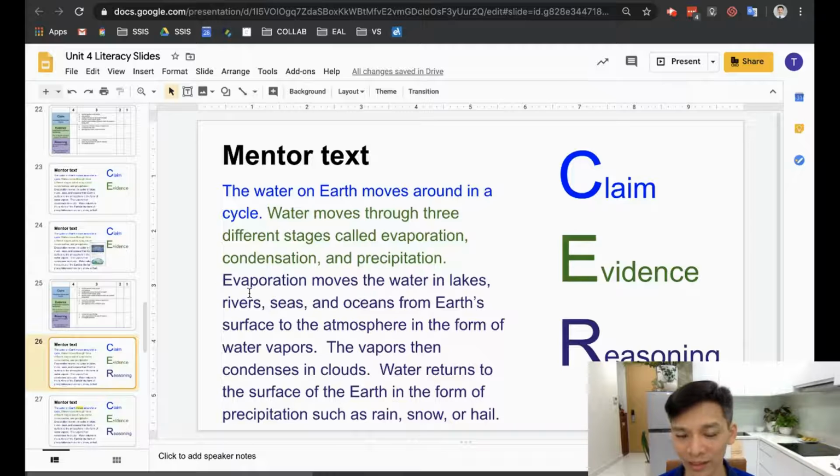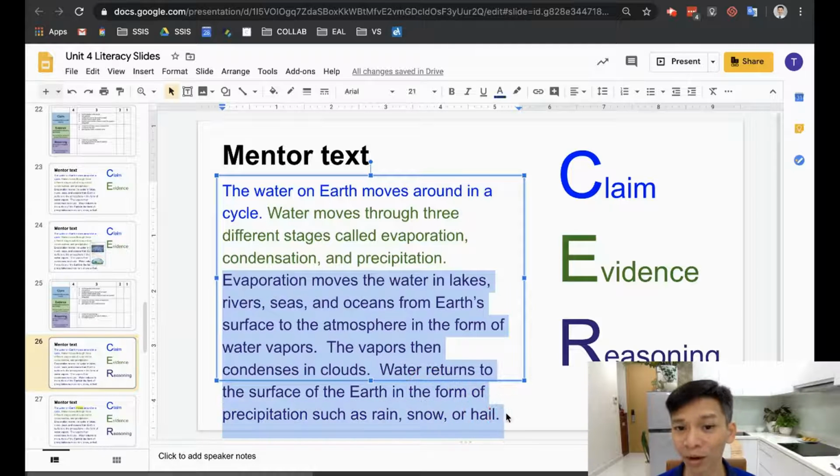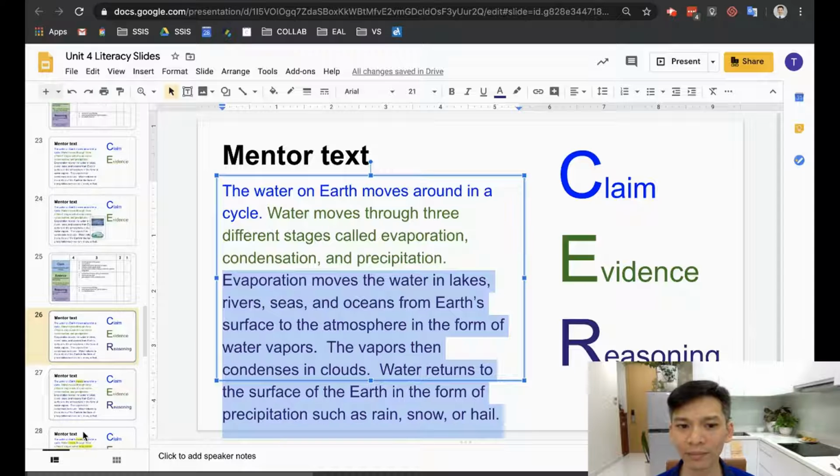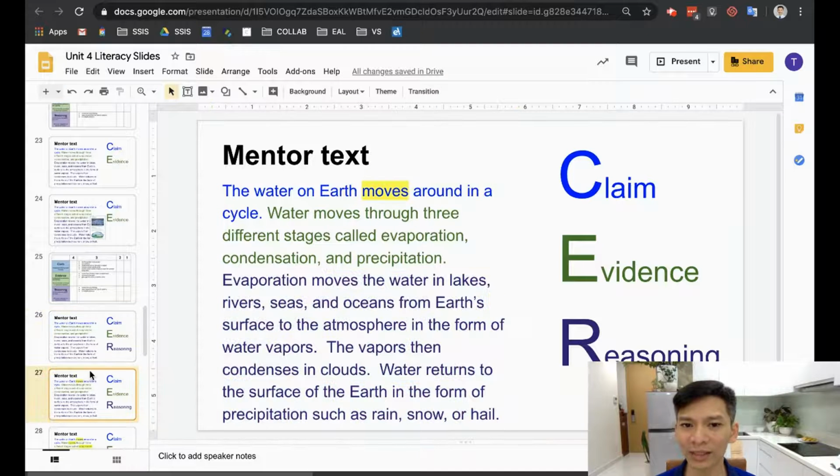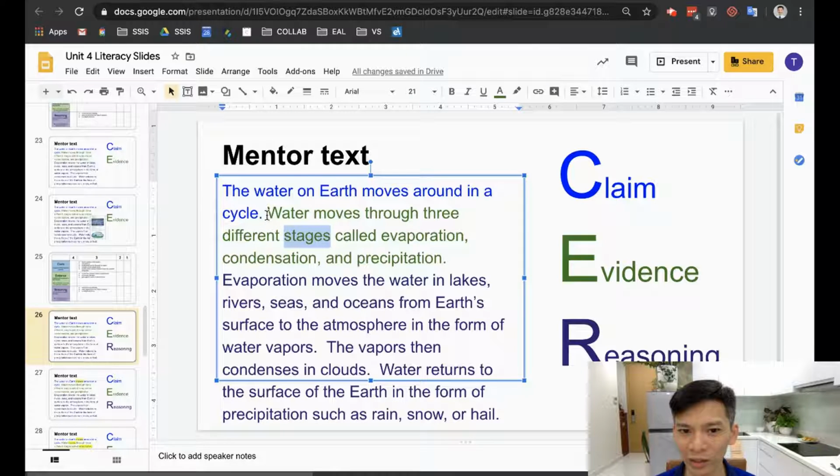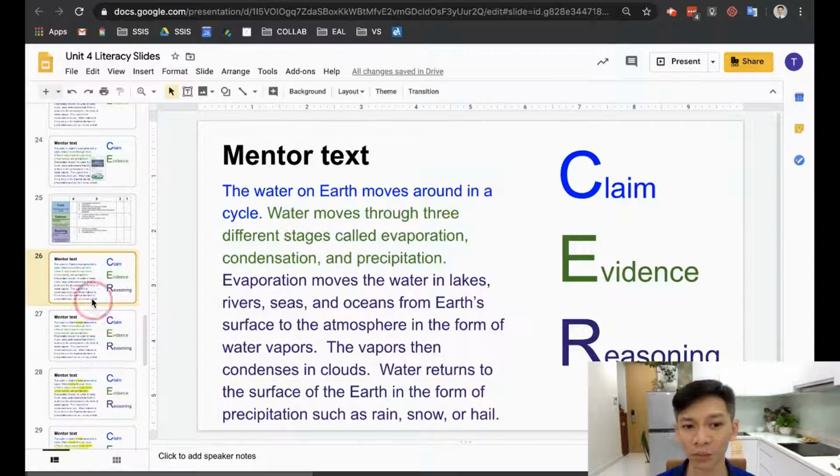The last sentence is reasoning. Look how many sentences I have here. It's the biggest part of our paragraph. What the reasoning does is it explains the evidence so that it supports the claim. This is what it means in more depth.